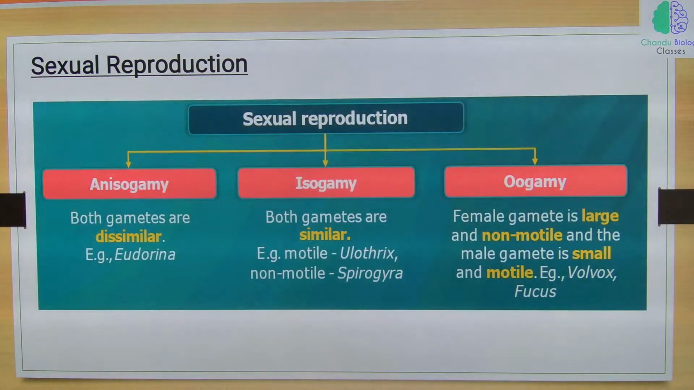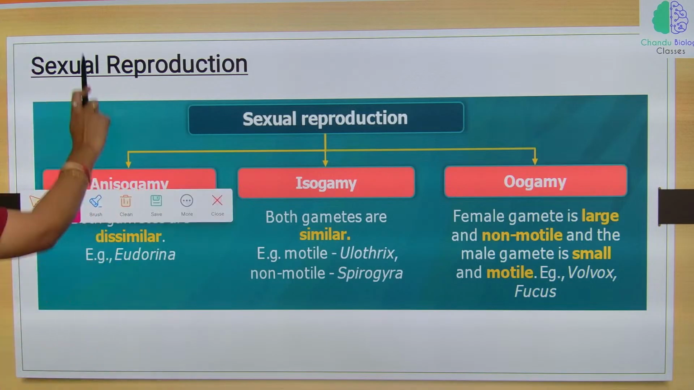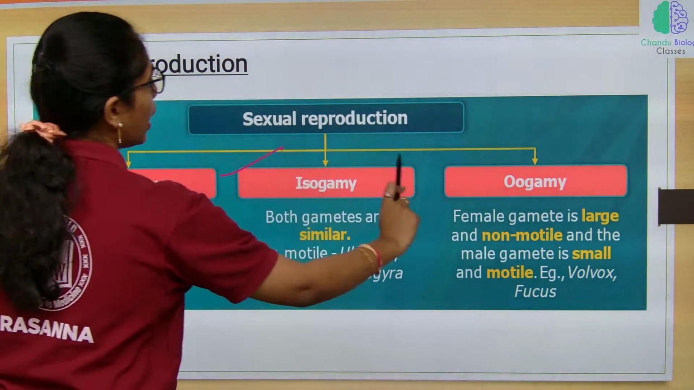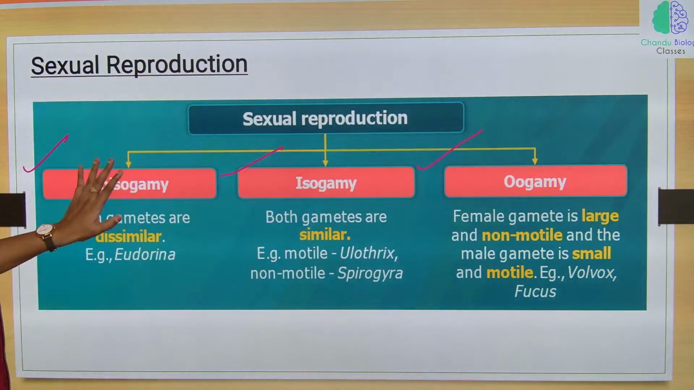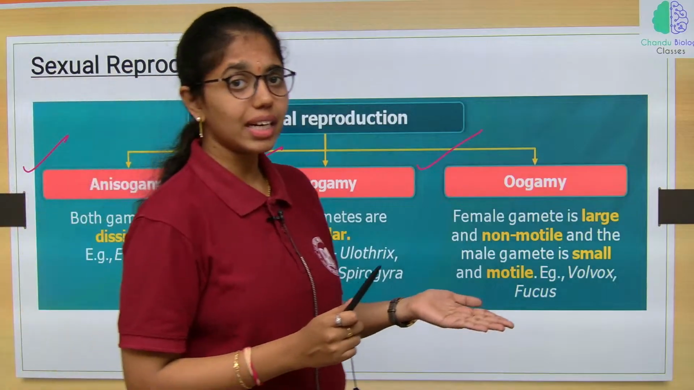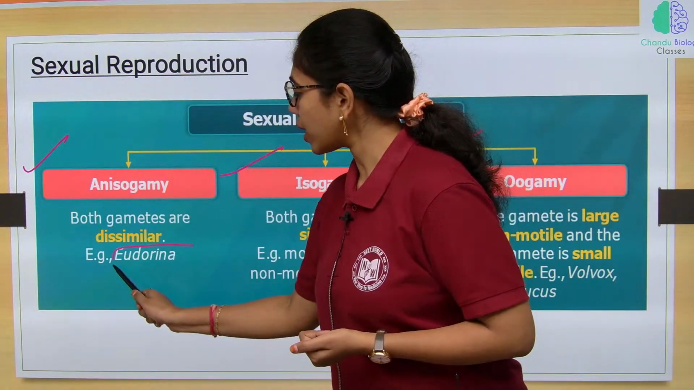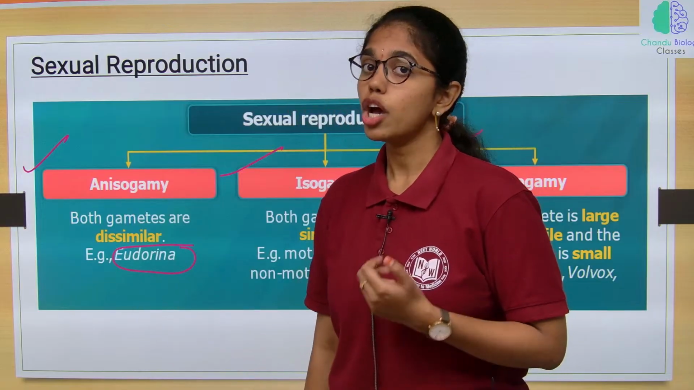Then sexual reproduction. As we have discussed, we have anisogamy, isogamy and oogamy. First, anisogamy: both the gametes are dissimilar. It can be morphological or physiological dissimilarity. An example for the anisogamous mode of sexual reproduction is Eudorina.